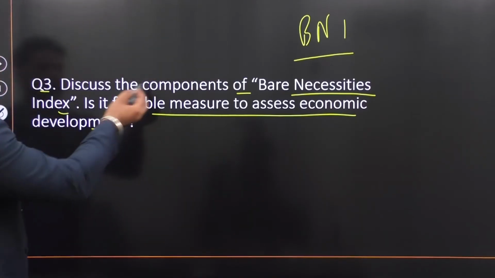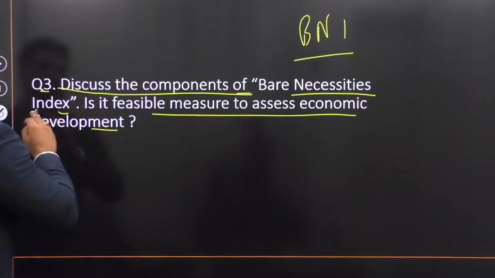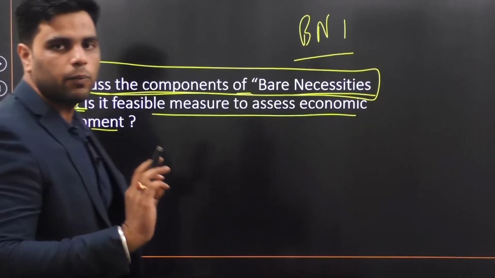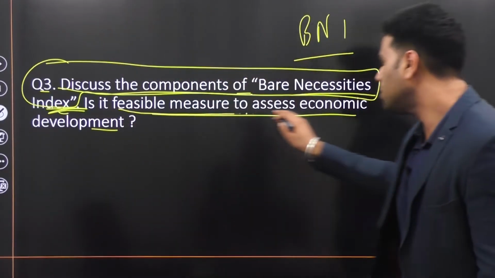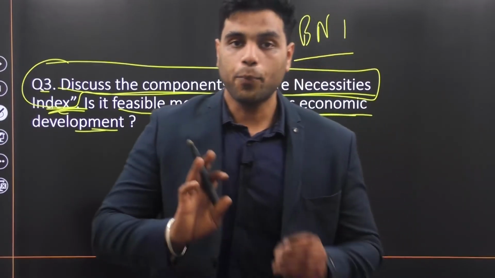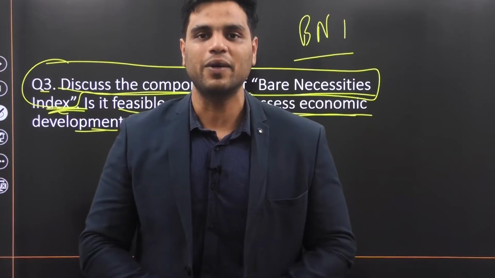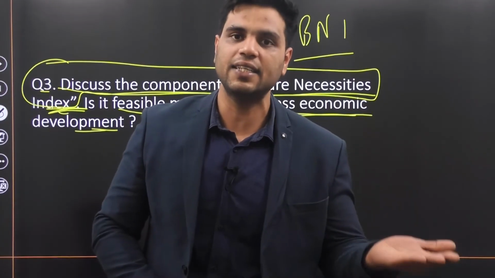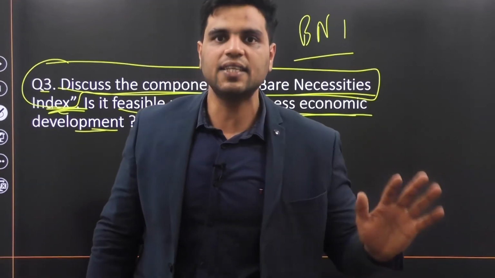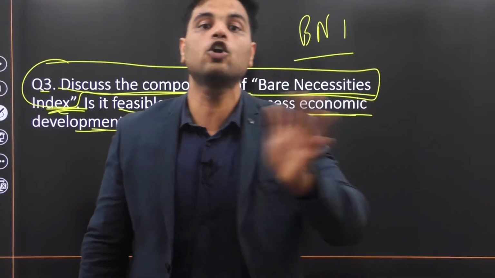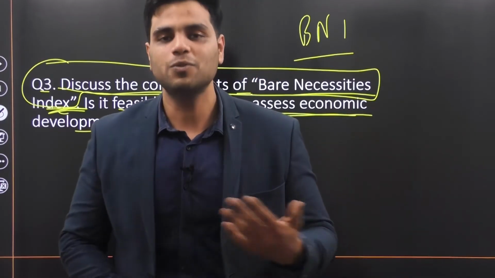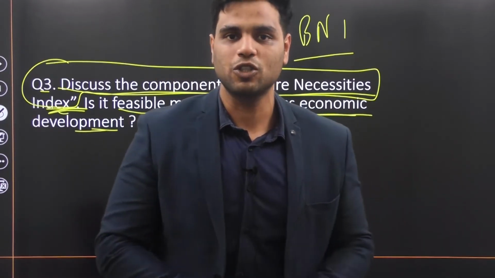Now, this question is fairly direct. It is just asking you to discuss the components of the Bare Necessities Index. So this part of your question is very simple. The tricky part is: is it a feasible measure to assess economic development? Is the Bare Necessities Index a proper measure of economic development? Should we look towards it to judge whether a particular area is economically developed or not? In this part of the question, they are asking for your opinion. And mind you, your opinion should always be positive. So we'll see how we shall approach this part.